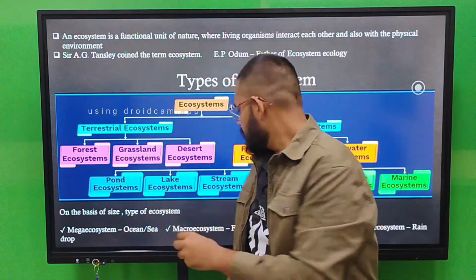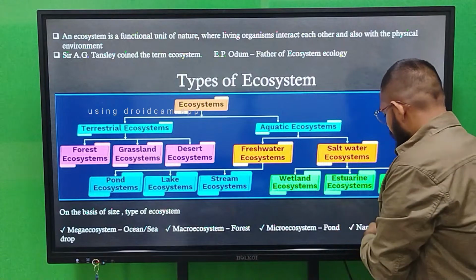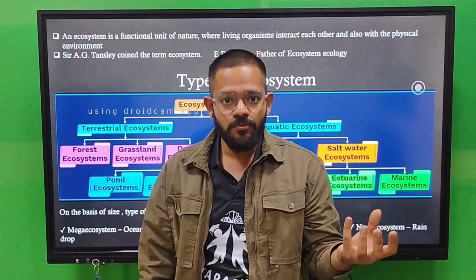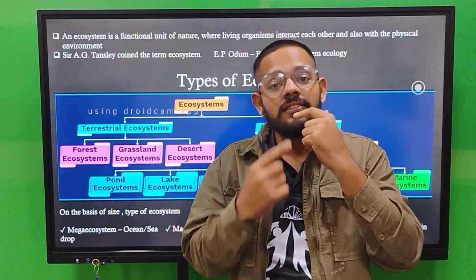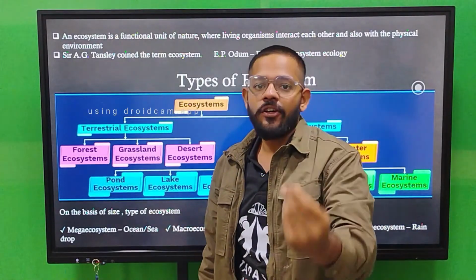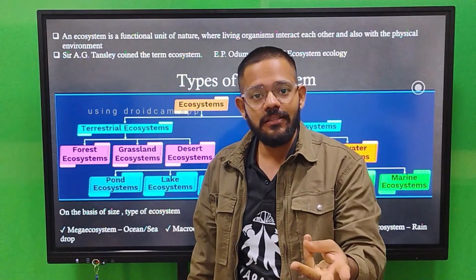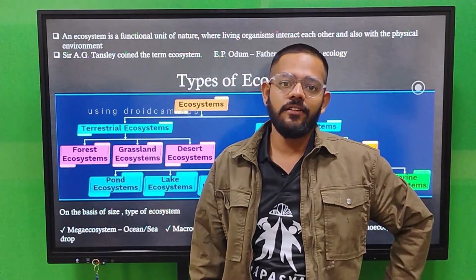Then micro ecosystem, that is a pond. It is smaller than macro. Then we have nano ecosystem. Nano ecosystem is a water drop. This, my mouth, is also a nano ecosystem, in which water is there, temperature is there, microorganisms are there, so this is also an ecosystem.